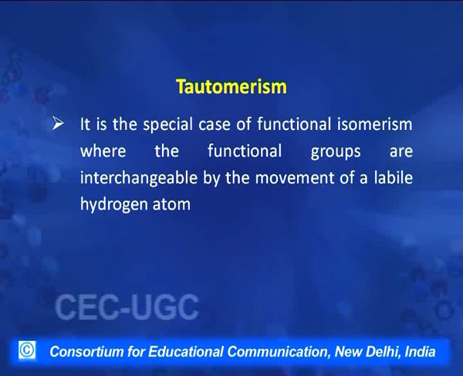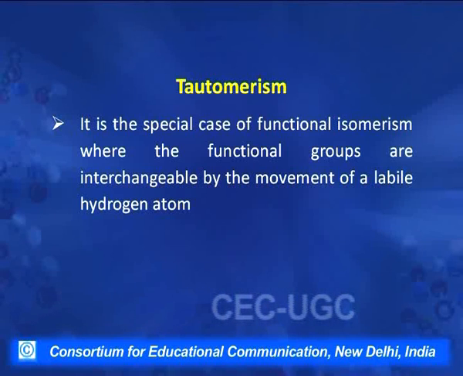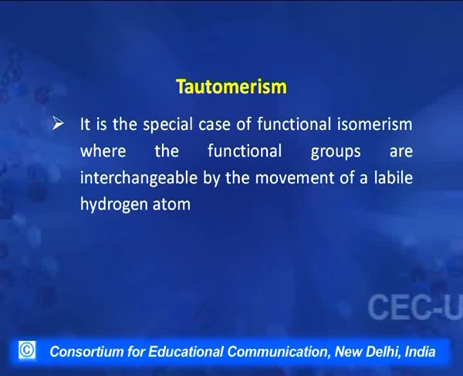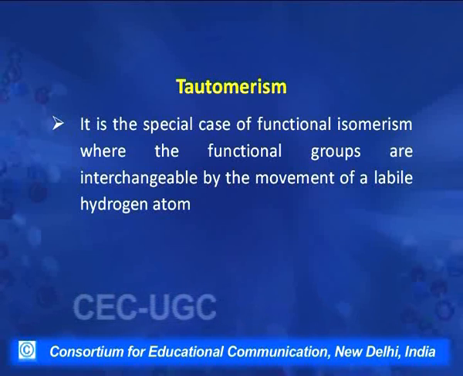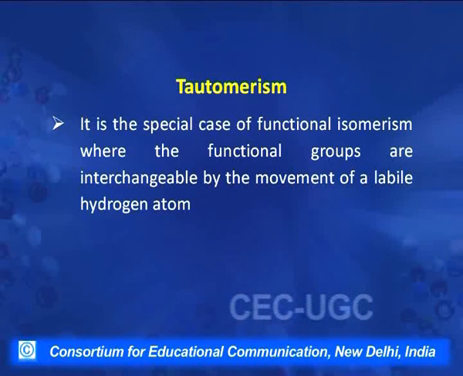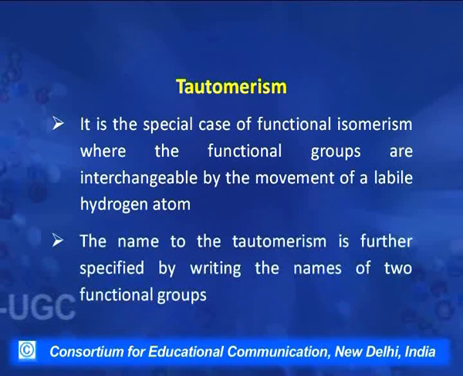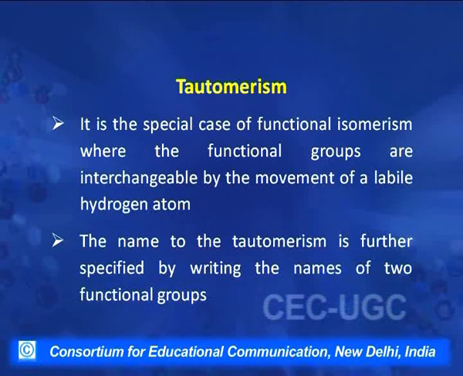Then we come on to tautomerism. Tautomerism is the special case of functional isomerism, and in this case the functional groups are interchangeable by the movement of one hydrogen atom. Such a hydrogen atom is called a labile hydrogen atom. The name of the tautomerism is further specified by writing the names of the two functional groups, because there can be different functional groups which can be formed by the movement of this hydrogen atom. So, these tautomers are further grouped depending upon the functional groups which are being formed there.